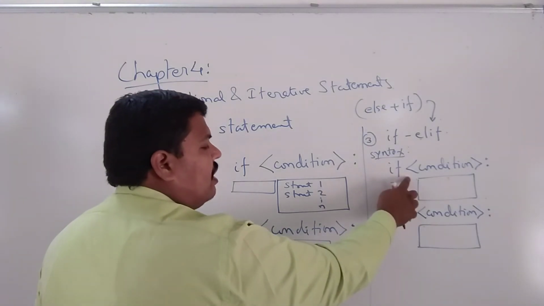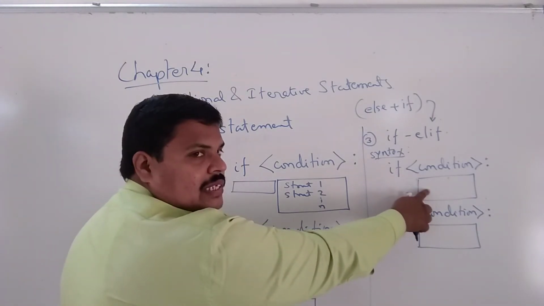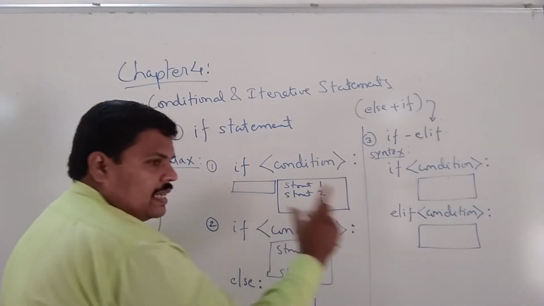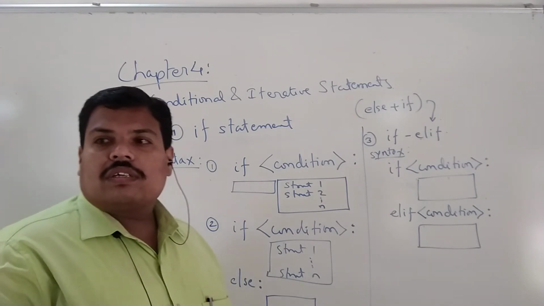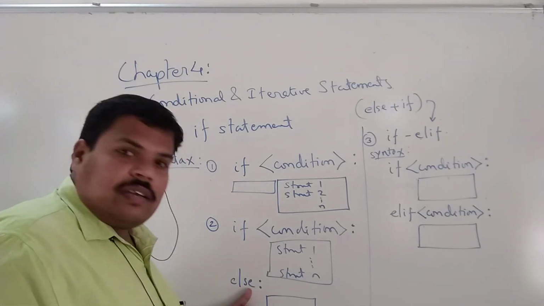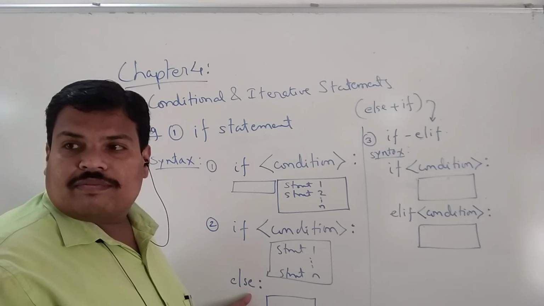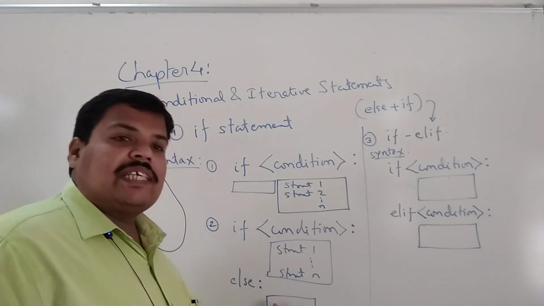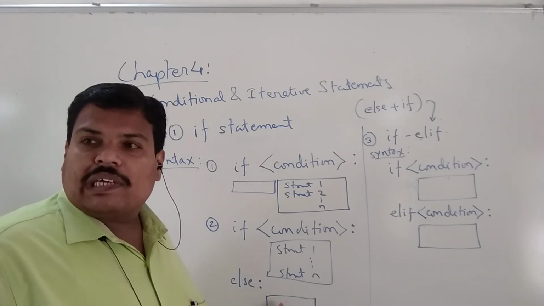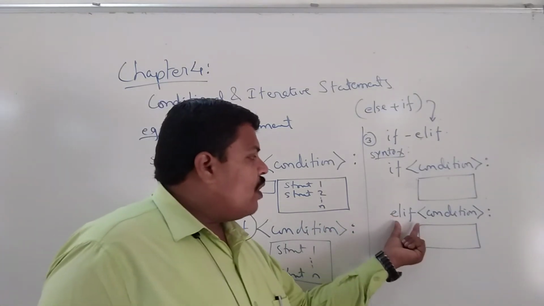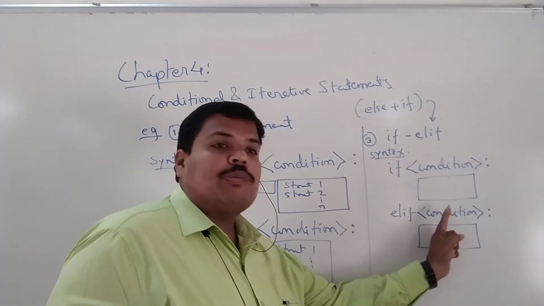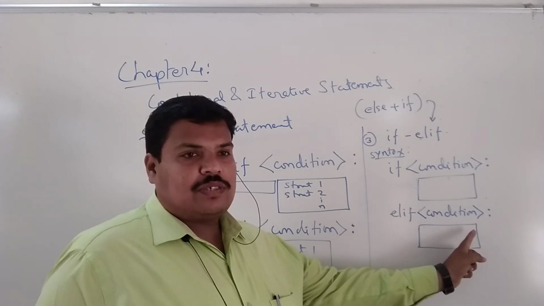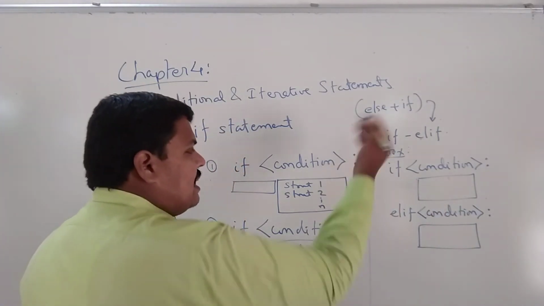What will happen here? Of course, if it is false, this will not be executed. It will go to the else. Now here and here, check the rule. What will happen? Here no condition is checked. Directly, if this is false, this will be executed mandatorily. This will be executed compulsorily. But here, for the execution of this block, this condition has to be true. Okay? This condition has to be true. Understood this?